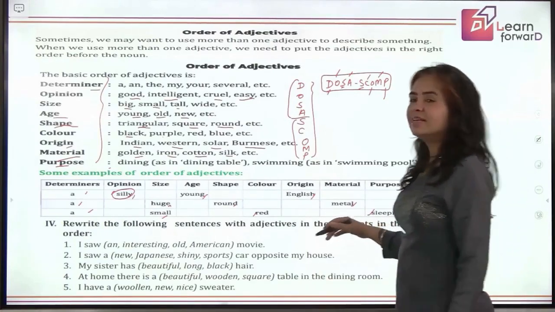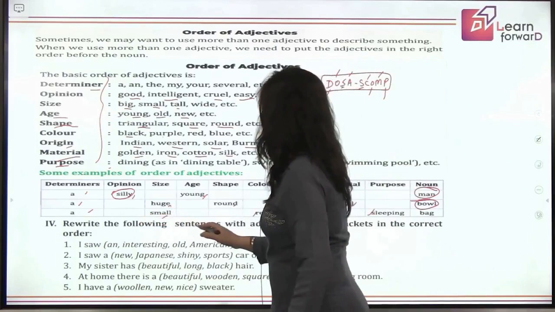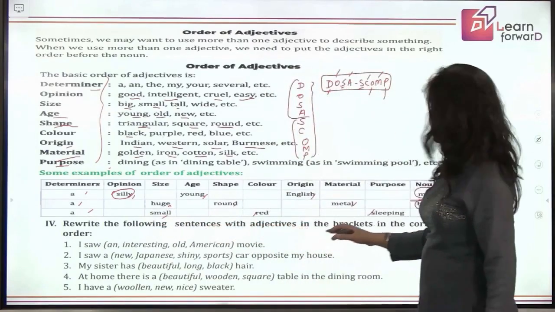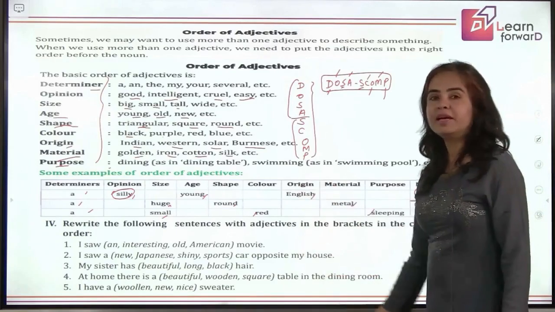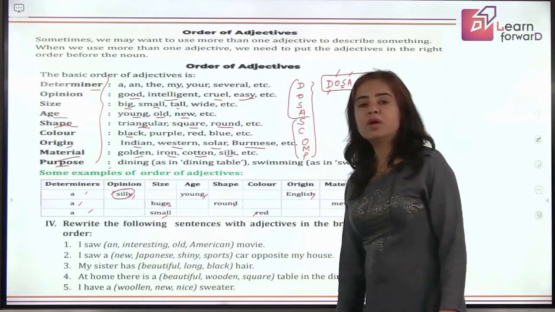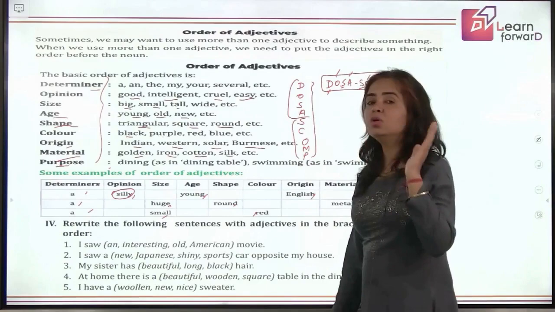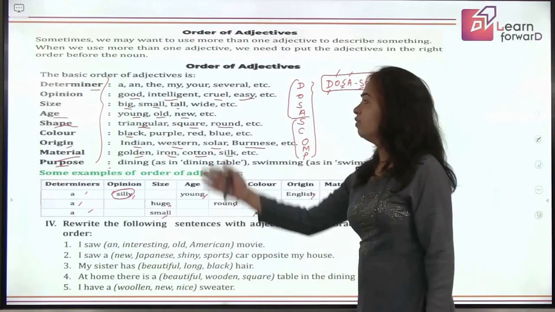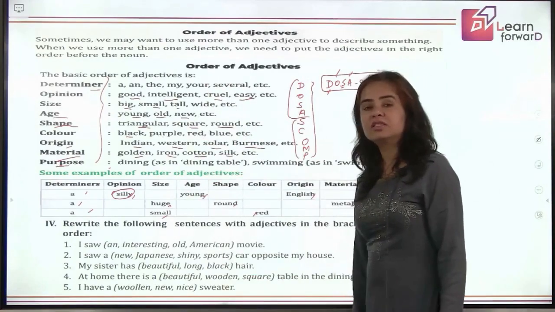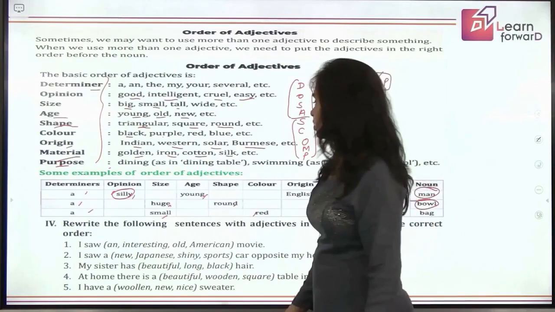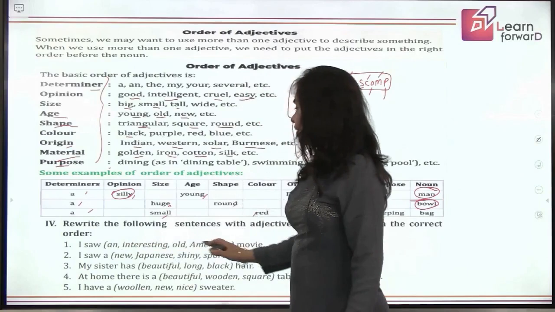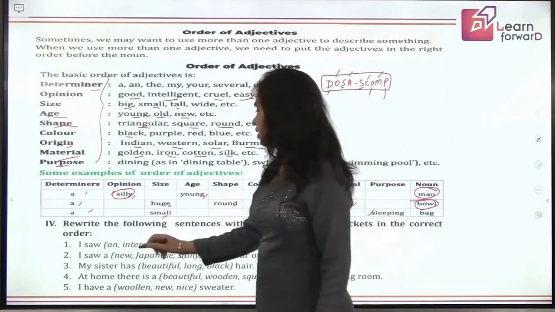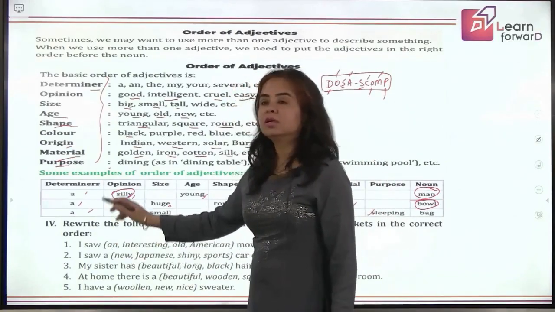Okay, so here's an exercise for you. Rewrite the following sentences with adjectives in the brackets in the correct order. So can you see multiple adjectives are given? So what you can do is, first we will try to mark their differences, like in which category, under which description you will be using each of these words. So what is this? I saw. So these are the adjectives. Let us see what do they represent. An shows the determiner.